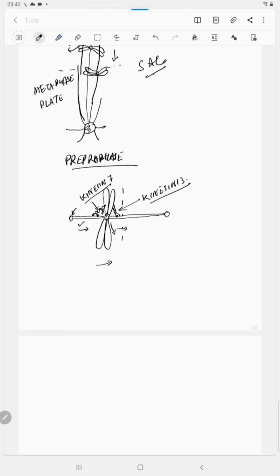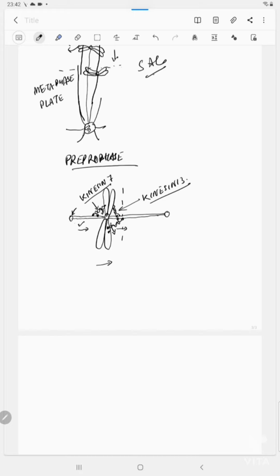On the other hand, there is yet another dimeric protein that is called dynein. It is working on the spindle fiber. It is attached with the chromatid, as well as it is bound to the spindle fibers.